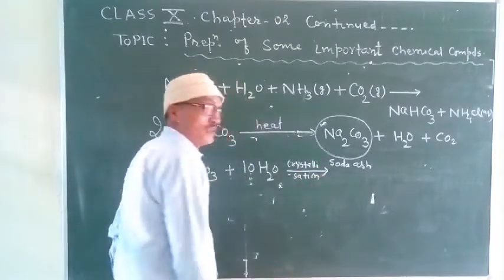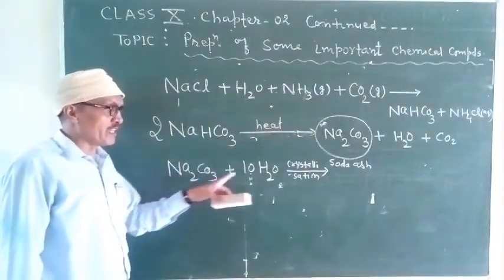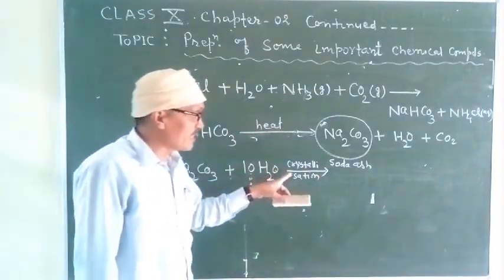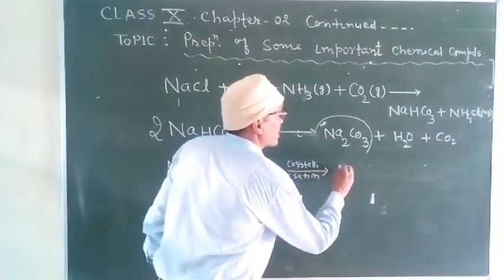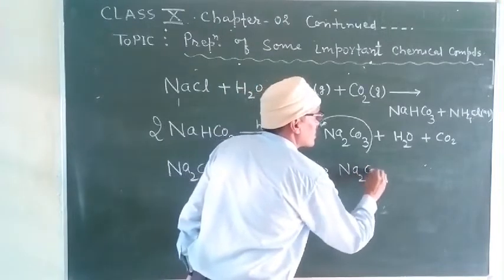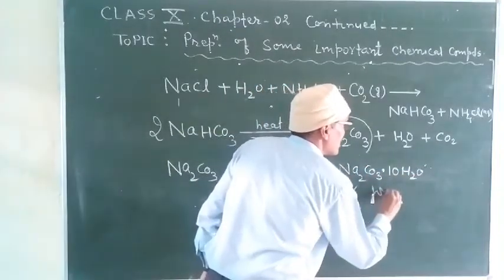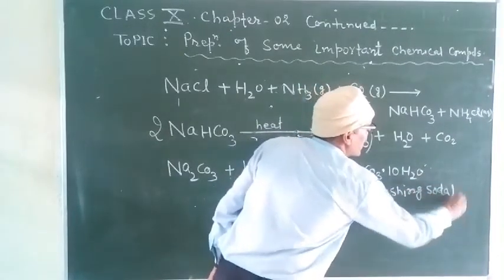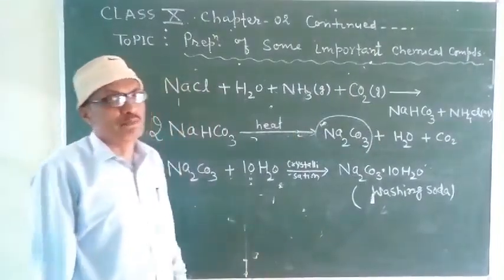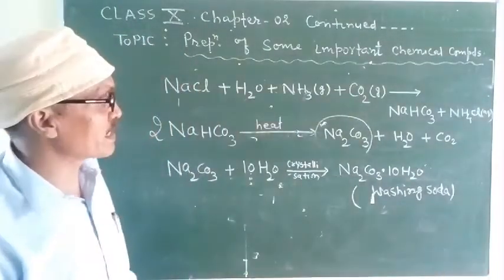So when this sodium carbonate is dissolved in water and its crystallization is done, it turns to washing soda, and this is the desired product. In this way washing soda is prepared or manufactured in industry on a large scale.